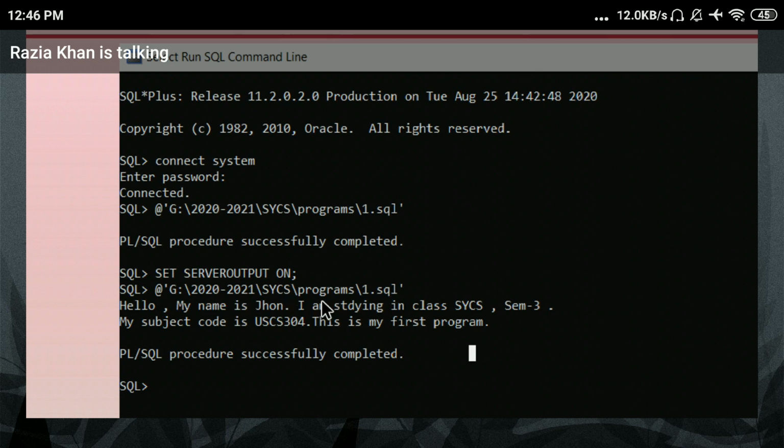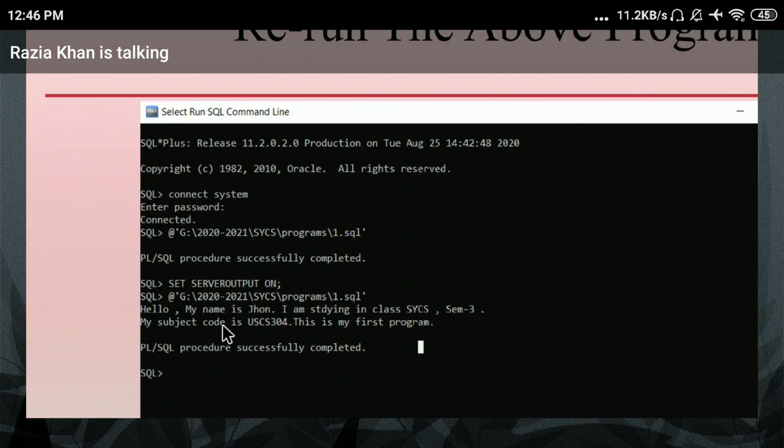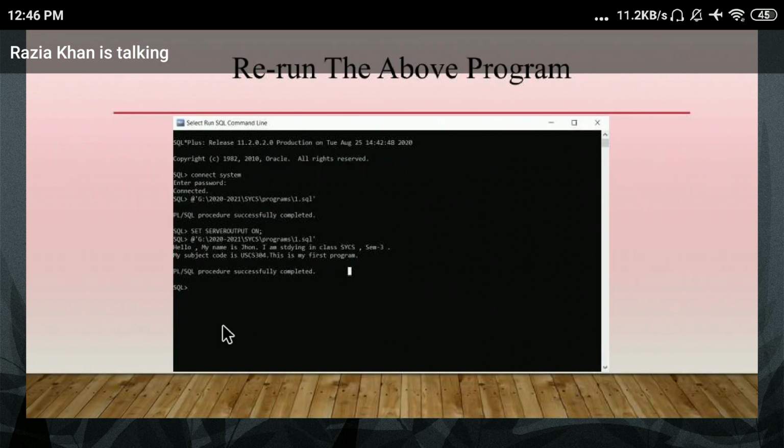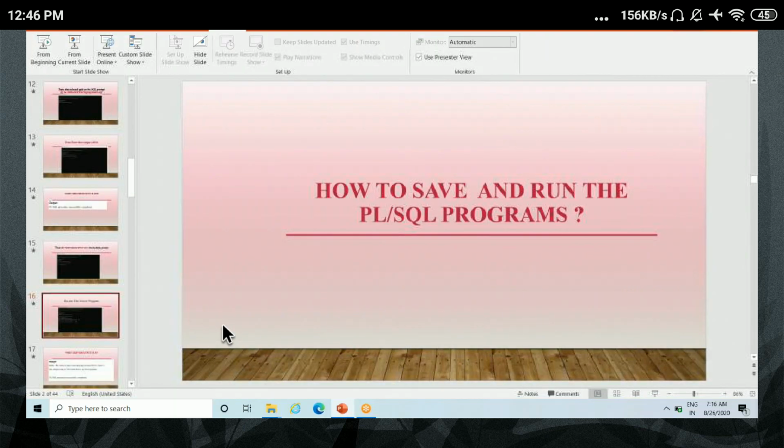Just copy the path where your .sql file is saved, and paste it to rerun your program. Then the output will be displayed. Is it okay, everyone? Understand? Yes or no?